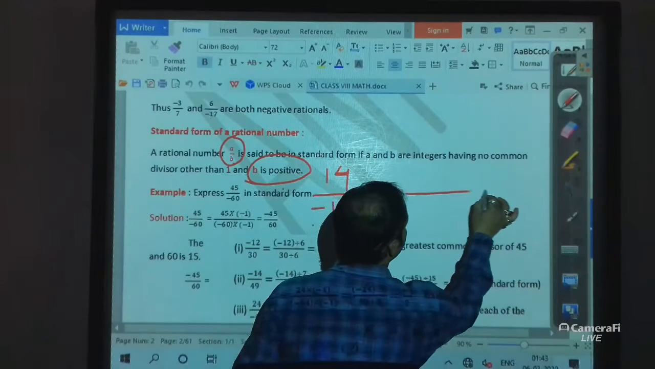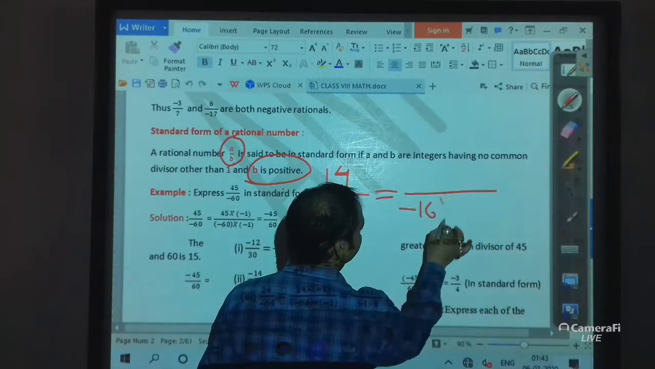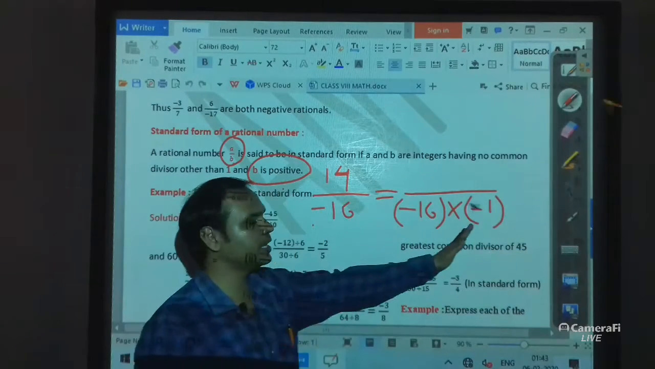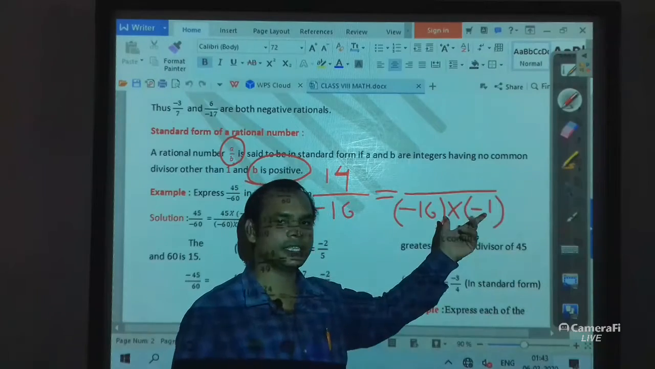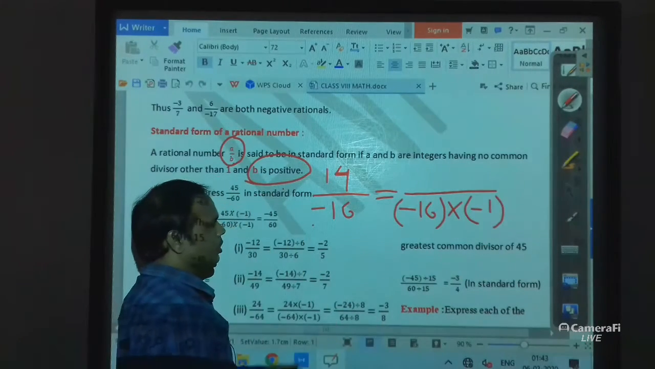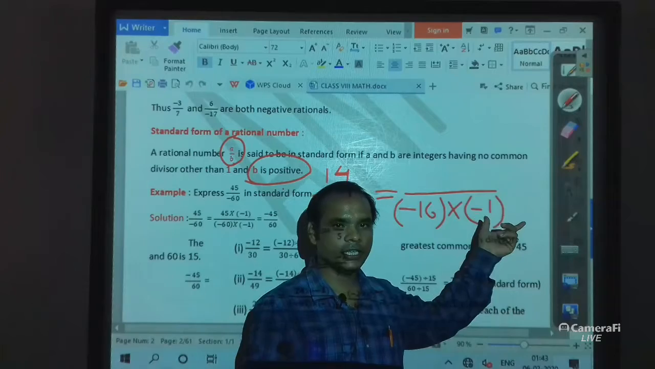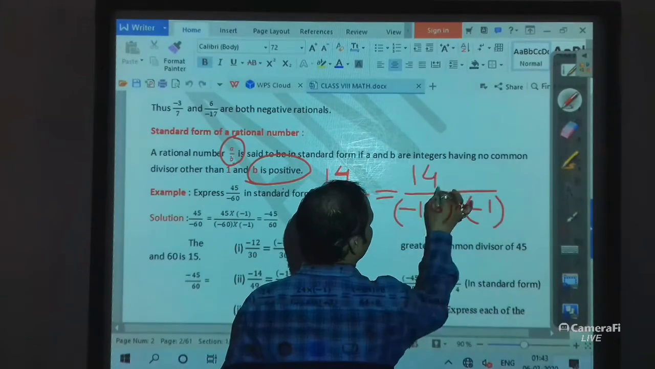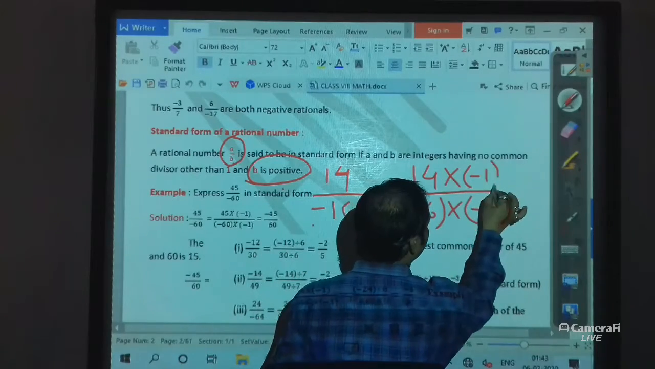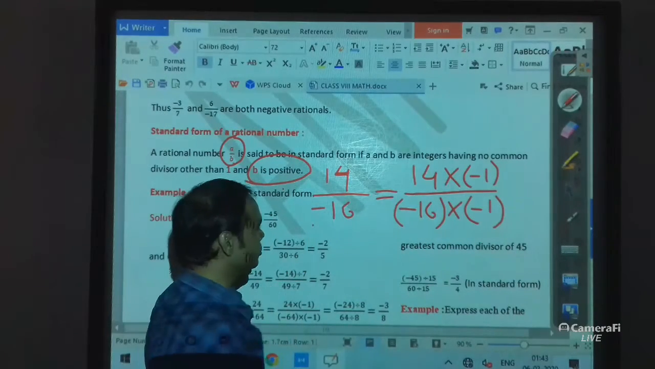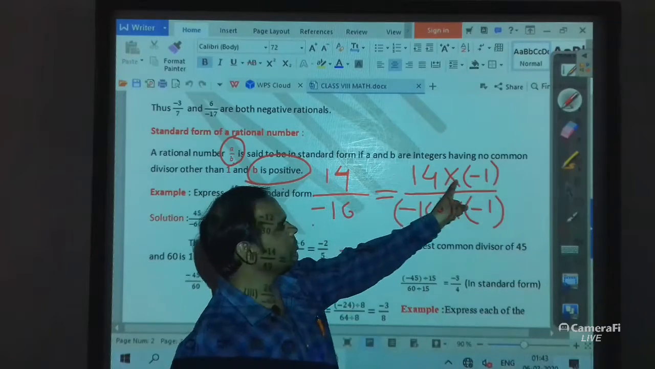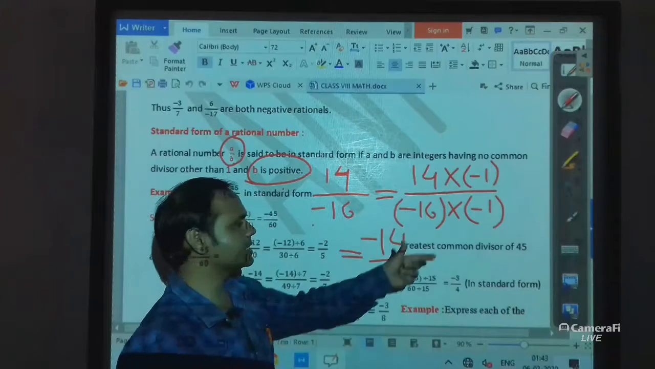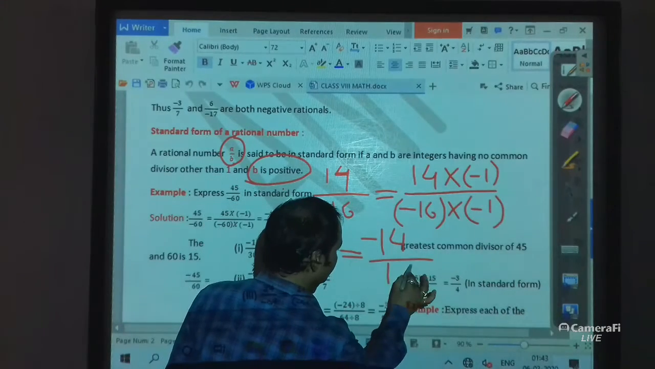So we must multiply the denominator by minus 1, because minus multiply minus is plus. And if we multiply the denominator by minus 1, then we have to also multiply the numerator by minus 1. So that means 14 multiply minus 1. Clear students? I hope you understood. So it will be 14 multiply minus 1 is minus 14, and minus 16 multiply minus 1 is 16.